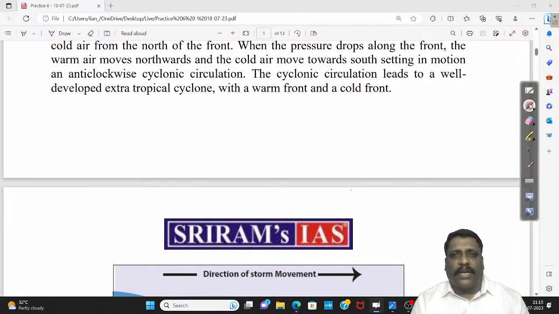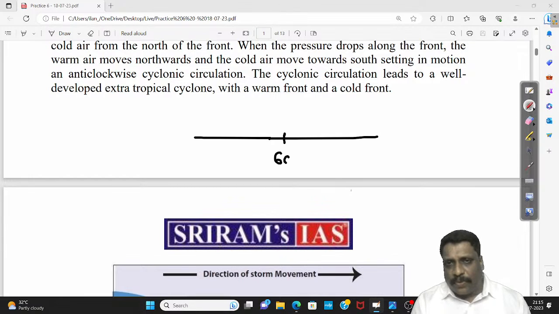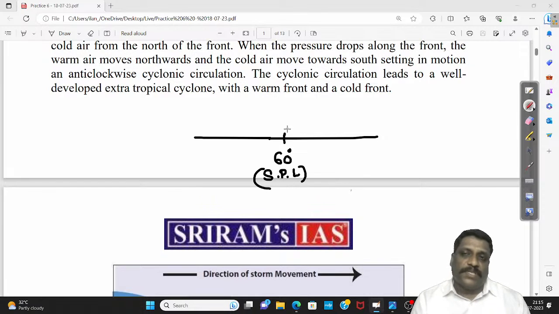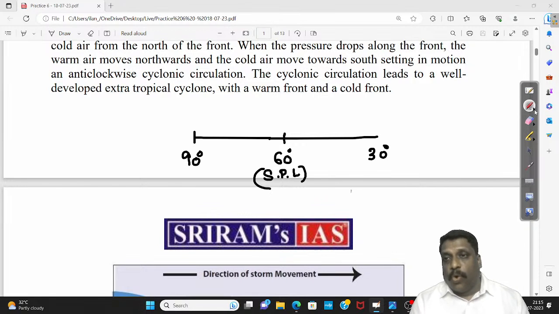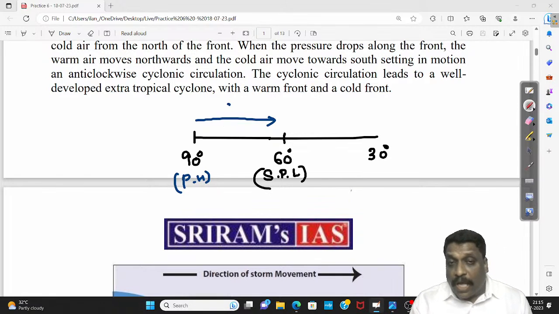Say for example, two contrasting air masses. Maybe I'll use a different color. Say for example, this is your 60-degree latitude. The 60-degree latitude is a place where you have this subpolar low, a low pressure. So this is a place where two contrasting air masses try to converge with each other. One air mass comes from the 90-degree latitude, where approximately I have the polar high. A wind which comes from the polar region, you call polar wind. This polar wind will be extremely cold, so I call it cold polar winds.